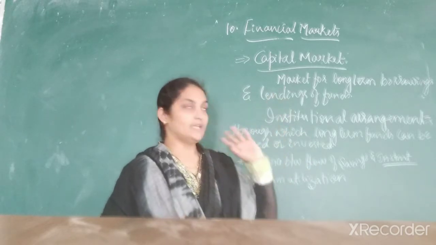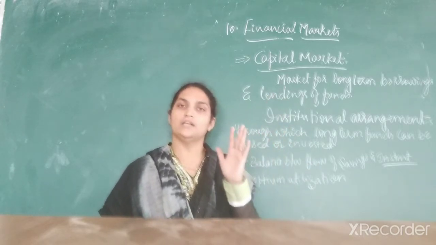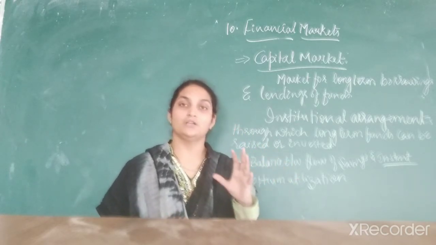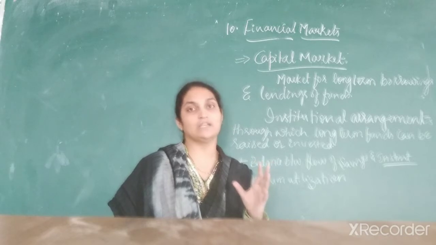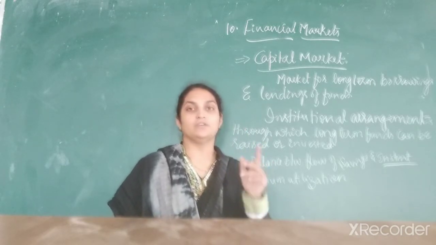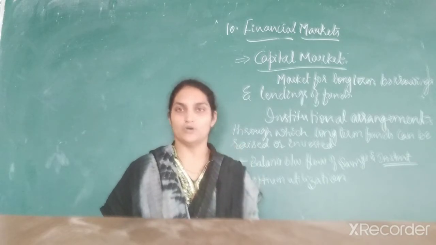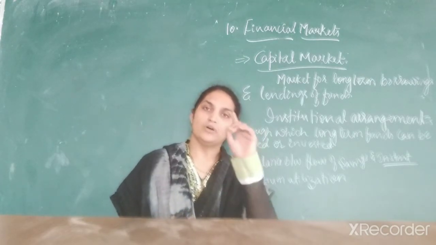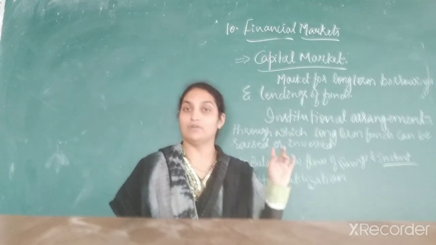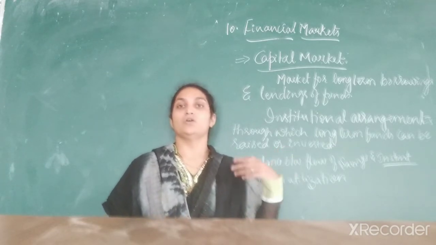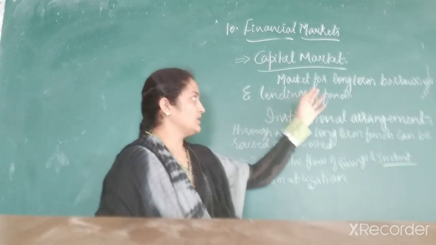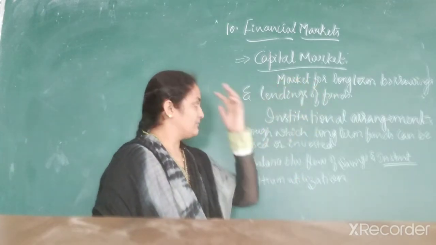Here a company, a banker, or any person can get funds for a longer period of time, which is more than 1 year. In the money market, within 1 year you can get or invest the amount, whereas in the capital market you can get funds for a longer period.